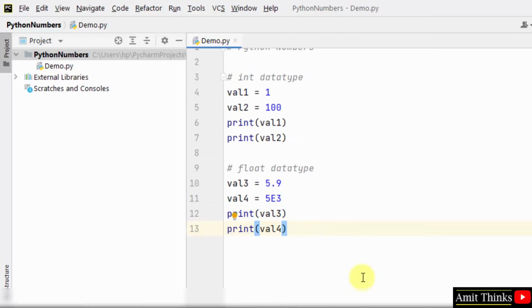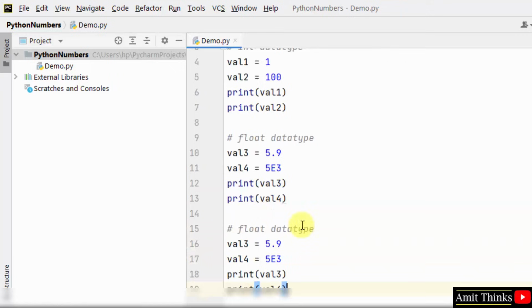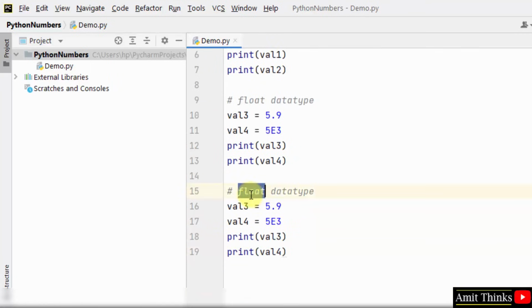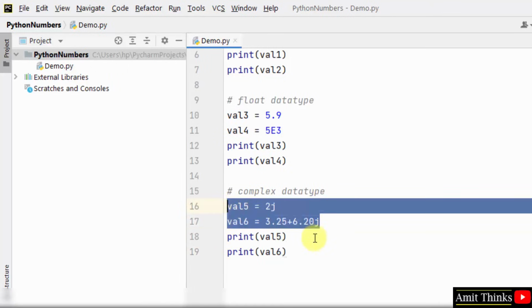Now let us move further and create complex types. So herein we have created complex types, two variables, val5 and val6.